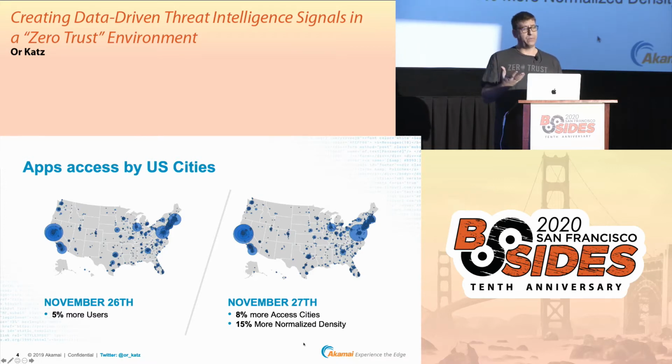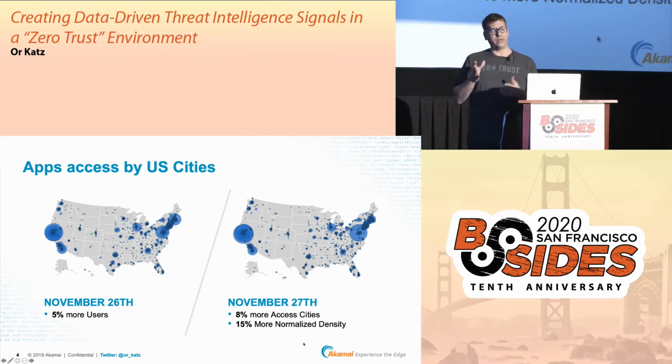Which, again, represents what I was seeing in the office. And when we combine those data points together, we have a 50% change between those two days in terms of normalized density, meaning on the 27th, there's much more density in terms of accessibility to enterprise applications.